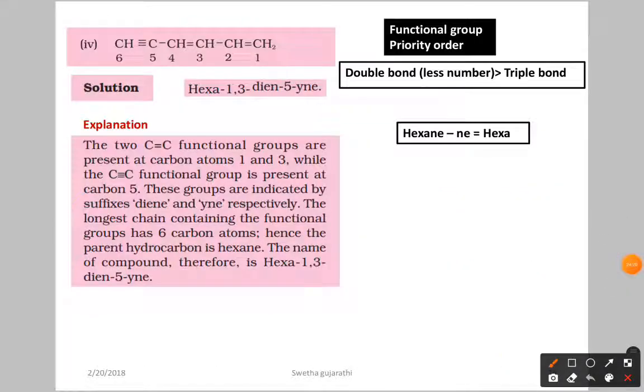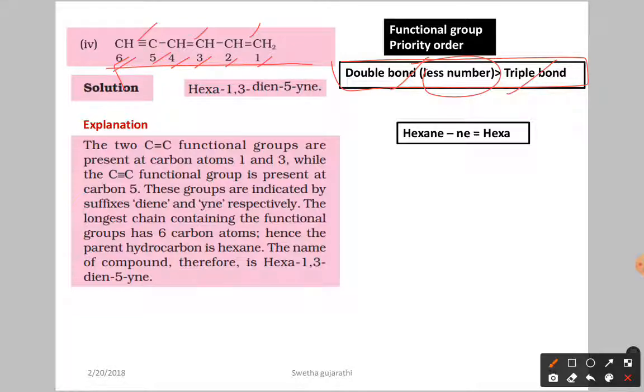Let us see the other example. In this case we have a double bond and a triple bond. Now, where do we start the numbering? In priority order, the double bond has more priority than the triple bond, so the double bond containing carbon has to get the lower number. If you start in this direction, it gets the lower number: first, second, third, fourth, fifth, sixth.